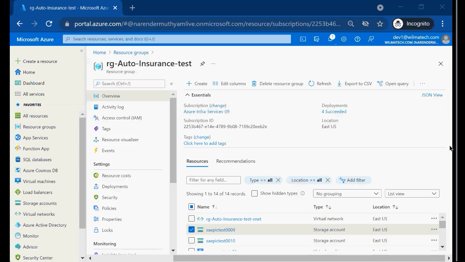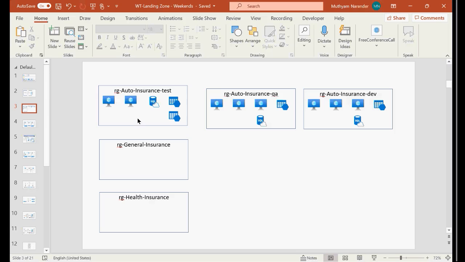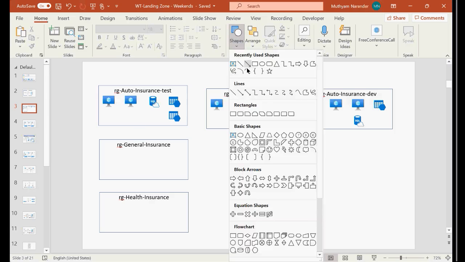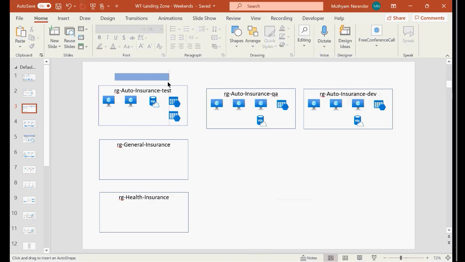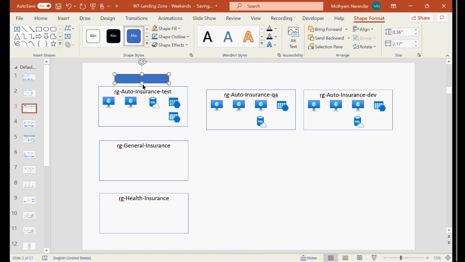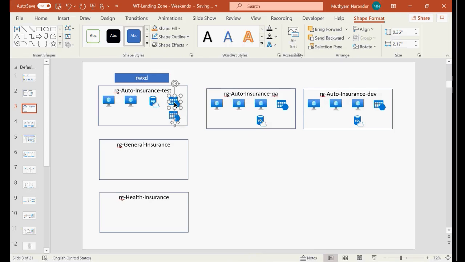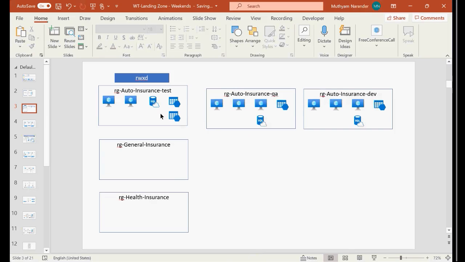Because what privileges do I have here on this one? Right? RWXD. That means read, write, execute and delete. With this D permission, I am able to delete the storage account, and I have deleted the storage account. Right? I have deleted this.